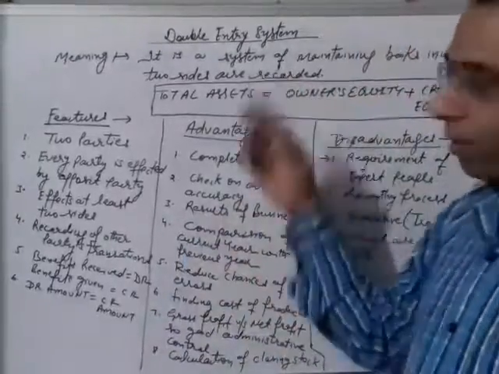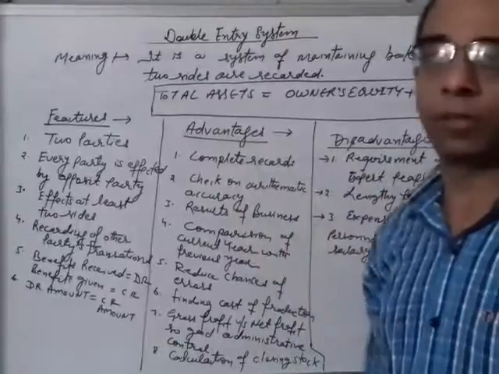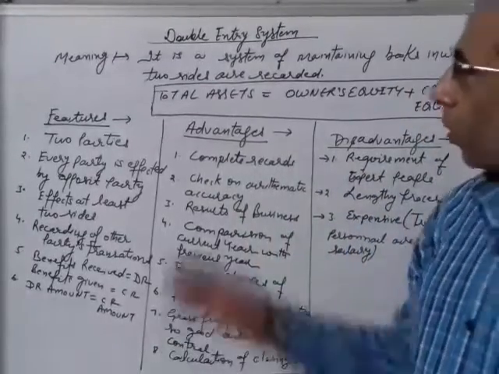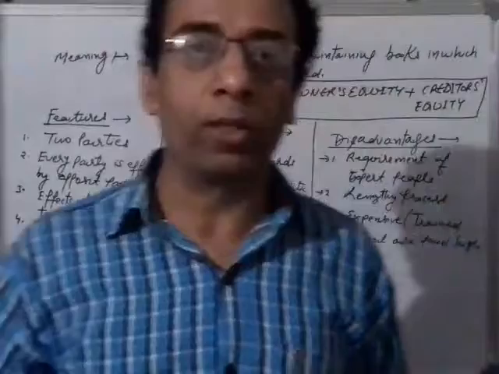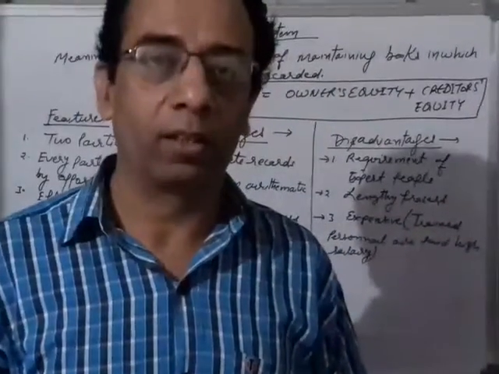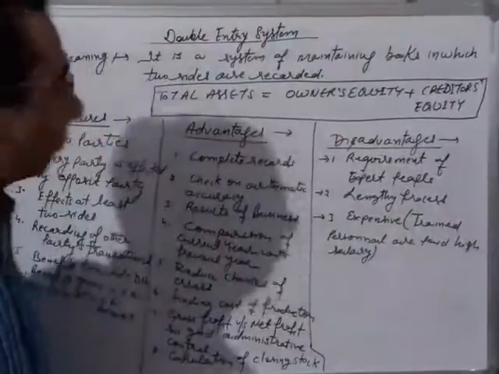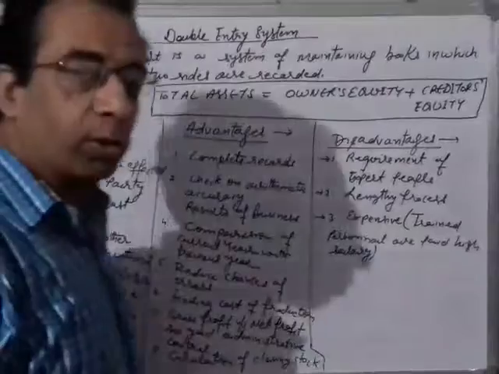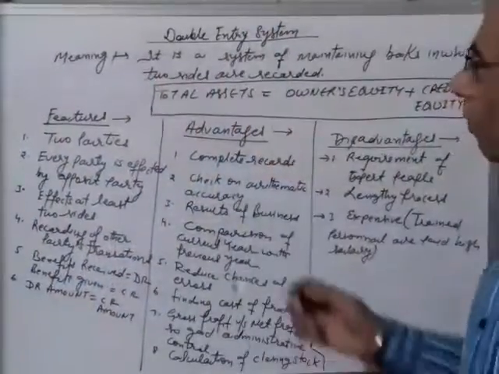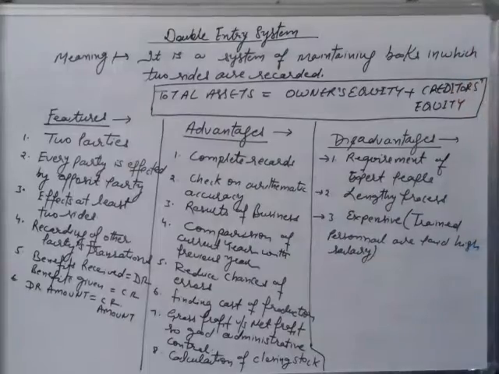Today we will discuss the double entry system, its features, advantages and disadvantages. Students, the double entry system is actually a very old system, as you know very well. It starts from the human civilization, right? Let me discuss the double entry system. Under the double entry system, two sides of every transaction are recorded, right?